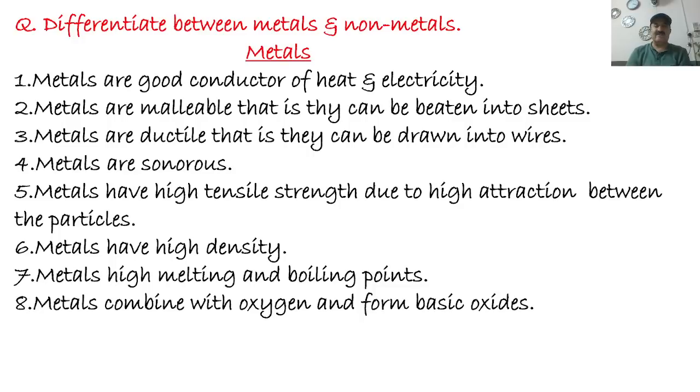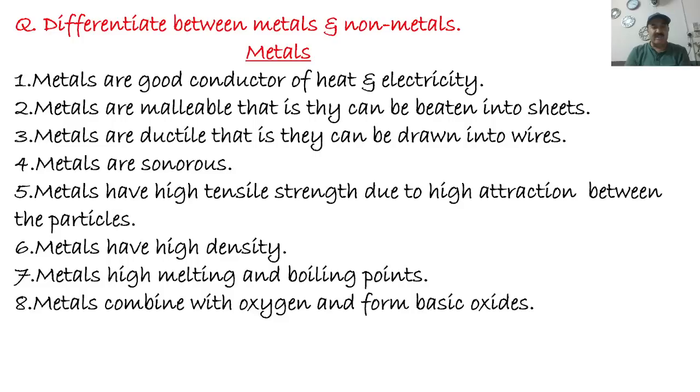Metals are ductile, meaning we can make wires from them. The next property of metals is that they are sonorous. If a hard object hits a metal, an echo sound is produced. The next property is that they have high strength due to high attraction between the particles. They also have high density, so they are heavy, not light objects. And they have high melting and boiling points.